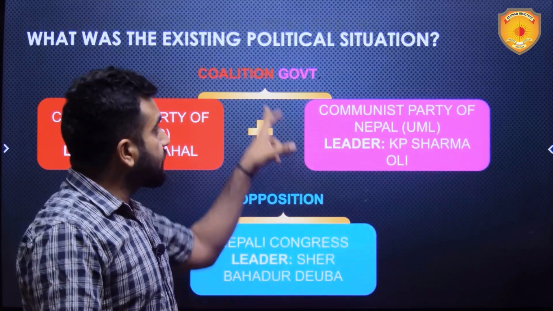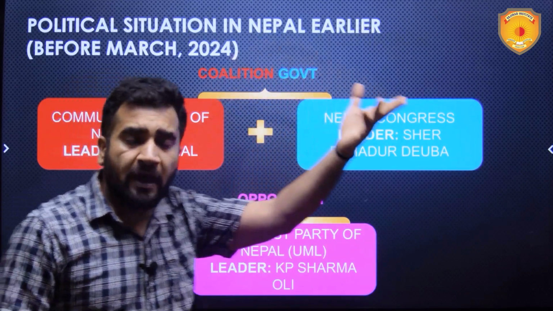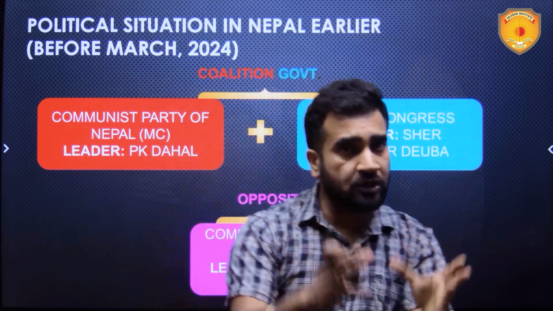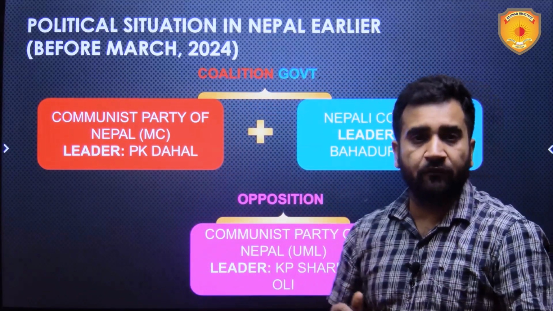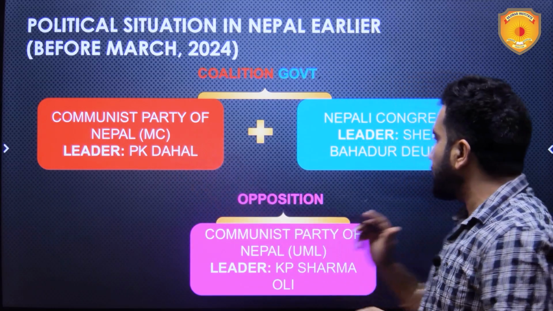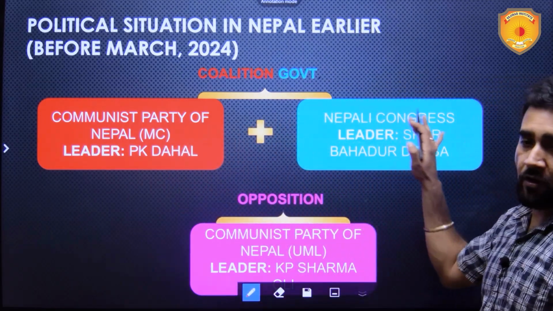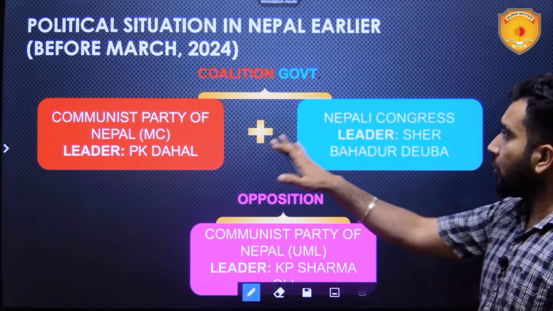That was the situation from March 2024. What was the situation before March 2024? That is, from 2022 till 2024. What was the situation? Communist Party of Nepal Maoist Center, Pushpa Kamal Dahal Prachanda, and Nepali Congress were in the ruling coalition.